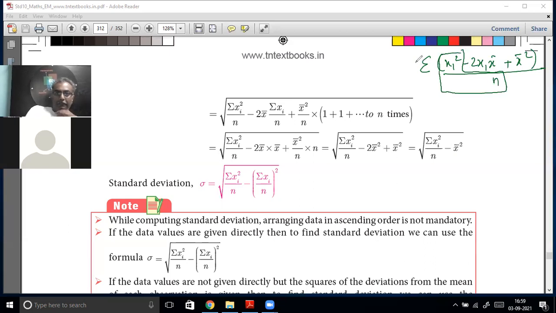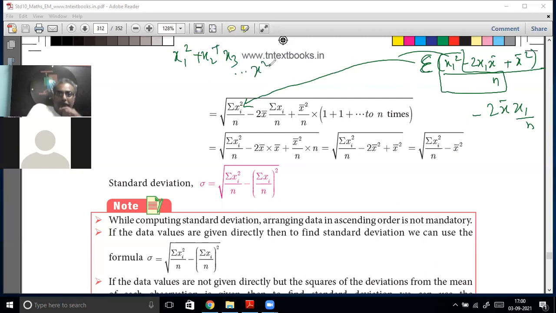You will get this one. Then minus 2 x bar; x bar is always a constant. Then xi by n. Sigma means you have to keep adding. What is the meaning of this? Xi squared means x1 squared plus x2 squared plus x3 squared, like that till xn squared. That's why it is coming like this.